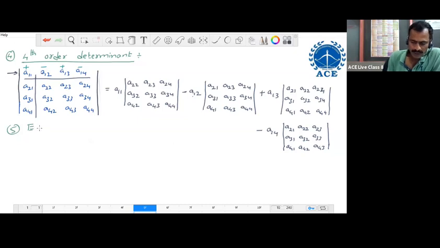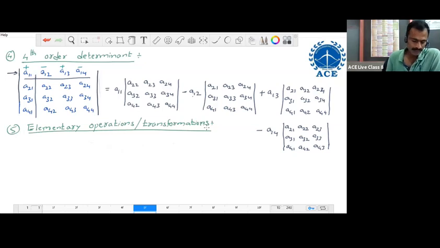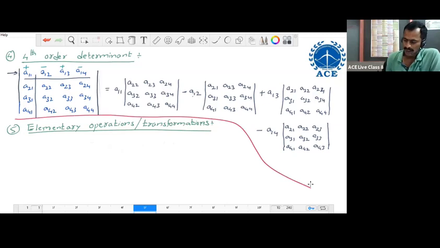After discussion of elementary operations, next we do the problems on this. Next, the fifth one is elementary operations, oblique transformations. Now, there are three rules which are known as elementary operations.